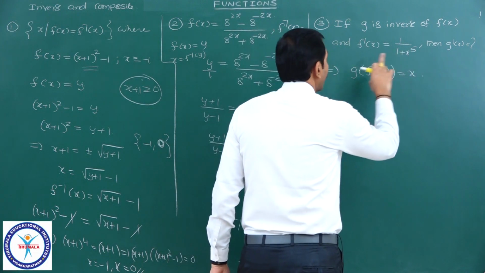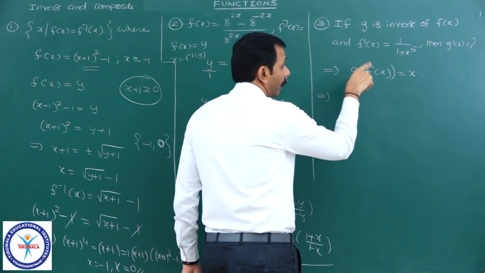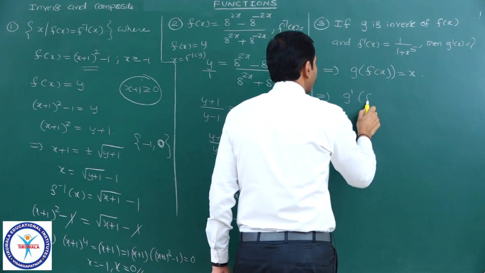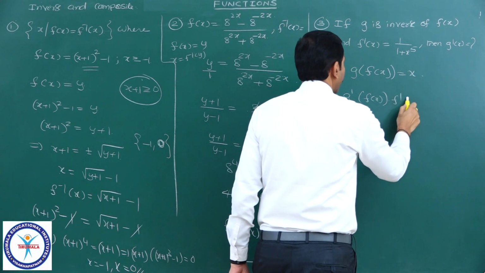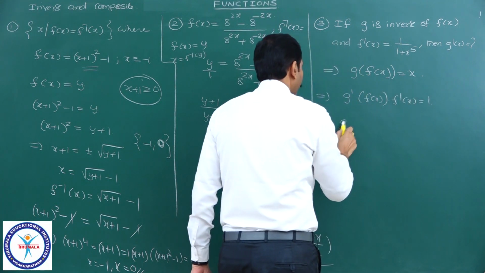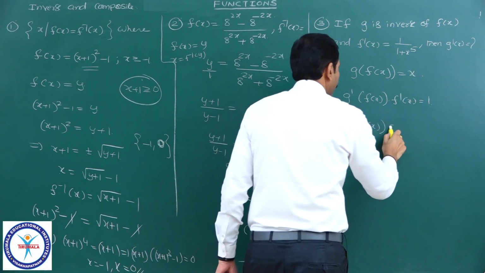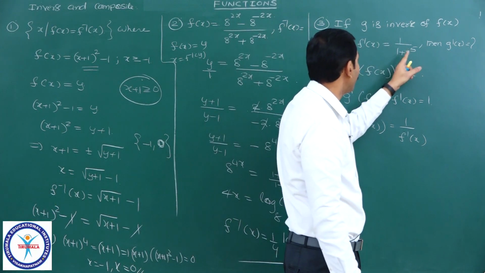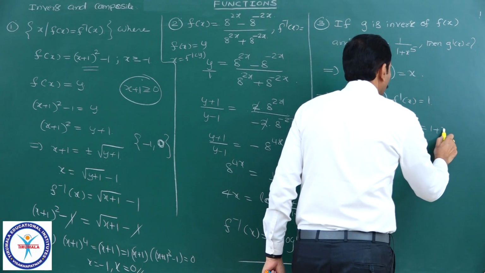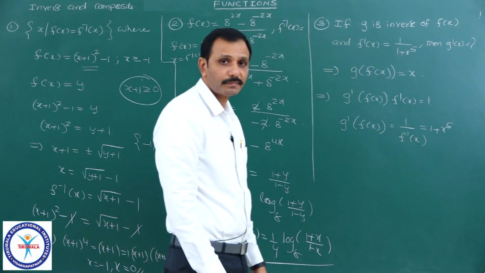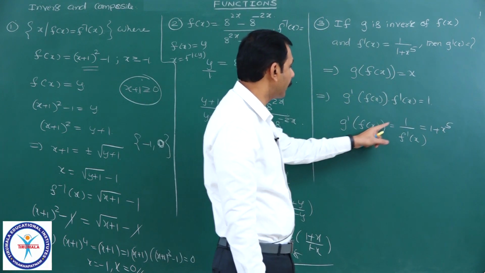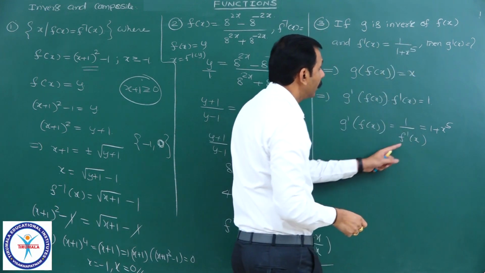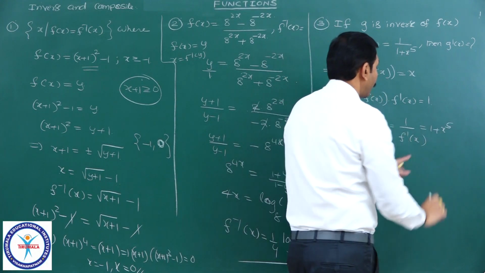I want g dash of x. f dash x is given as 1 by (1 plus x power 5). I will differentiate it: g dash of f of x into f dash x is equal to 1. Therefore, g dash of f of x is equal to 1 by f dash x. What is f dash x? 1 by (1 plus x power 5). That 1 by means it will become 1 plus x power 5.